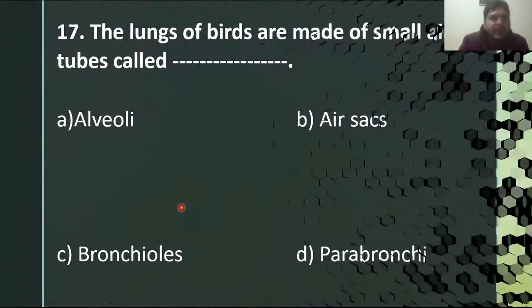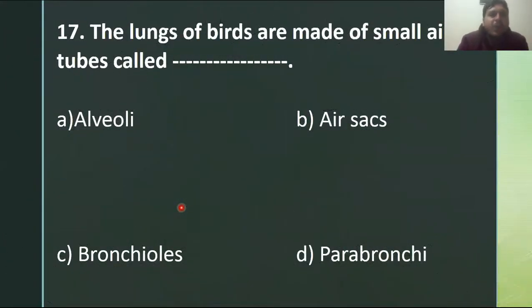So MCQ number 17, the lungs of birds are made up of small air tubes called blank. The lungs of birds consist of the small bag-like structure, sac-like structure. In case of humans it is alveoli, but in case of the birds, this consists of parabronchi, the small air tubes.